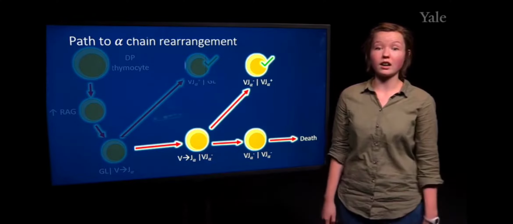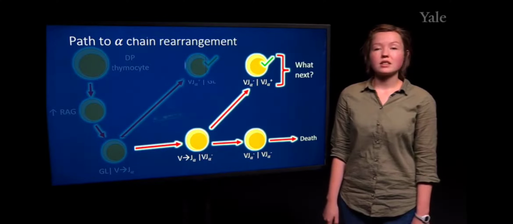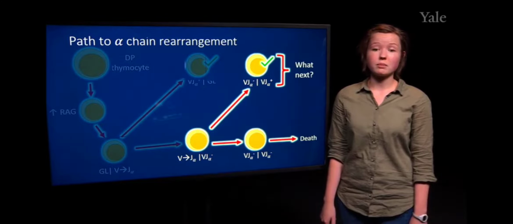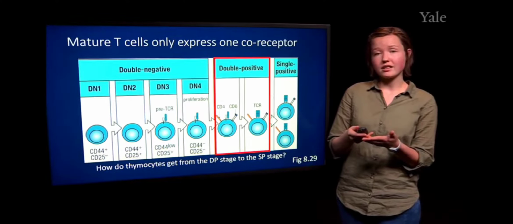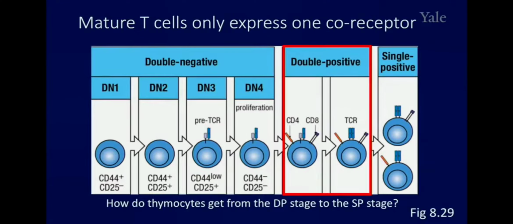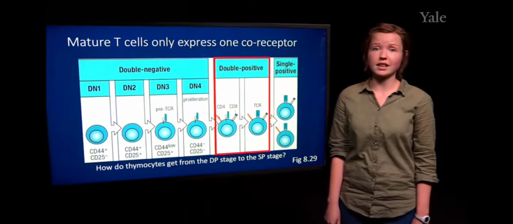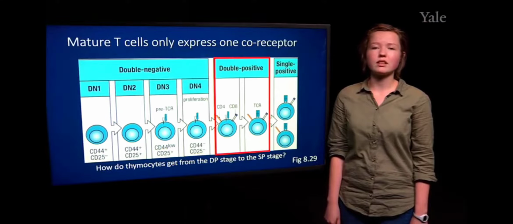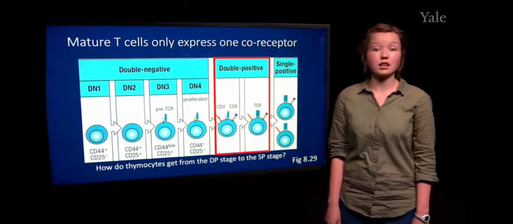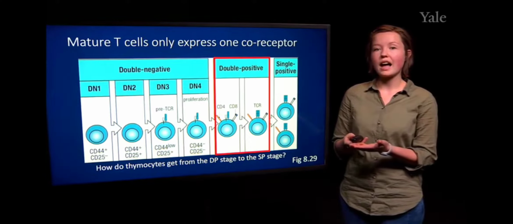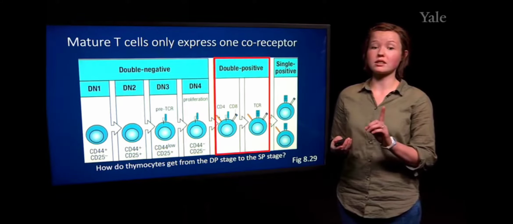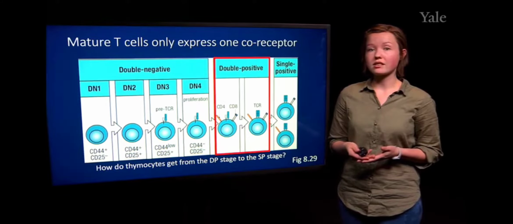So then, looking at the particular T cells that have had successful rearrangement of their alpha chain, these will move from the double positive stage to the single positive stage. So if you remember us talking about mature T cells, they're only going to express one co-receptor, either CD4 or CD8. And this is particularly important for the effector function which they will take on during the immune response. And so before we can have a mature T cell, we need to have it such that the cell is only expressing one co-receptor. So now we're going to talk about the process by which only one co-receptor is expressed.